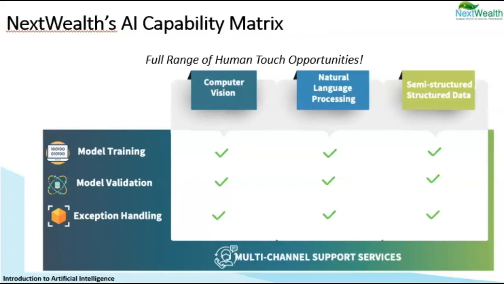This is a representation of Nextwealth's AI capability matrix. This shows us the full range of Nextwealth's human touch opportunities at one place. On the top horizontal, we have the three types of data we just spoke about. And on the vertical, we have the three types of work we can do at Nextwealth. Very clearly, we are capable to do all of the combinations.